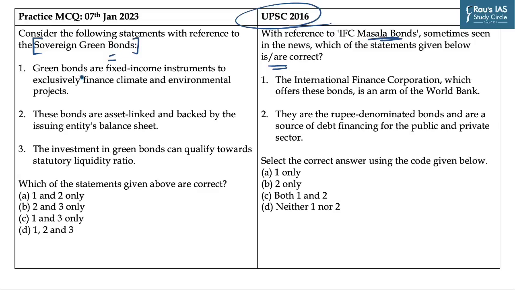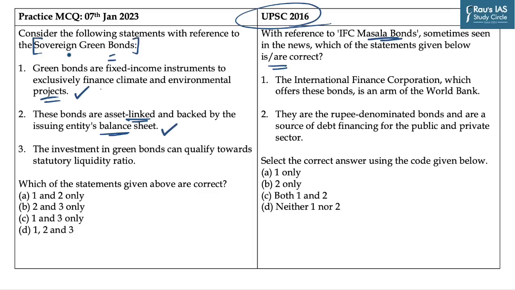The first statement says, green bonds are fixed income instruments to exclusively finance climate and environmental projects. It seems a general statement and it is a correct statement. We have also discussed this information in our description. The second statement says, these bonds are asset linked and backed by the issuing entities' balance sheet. It is again a correct statement.